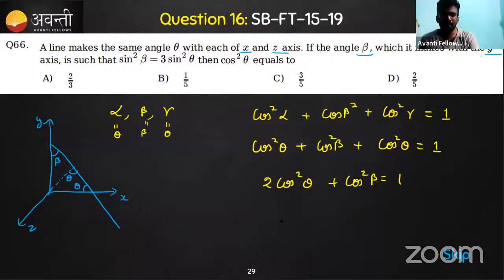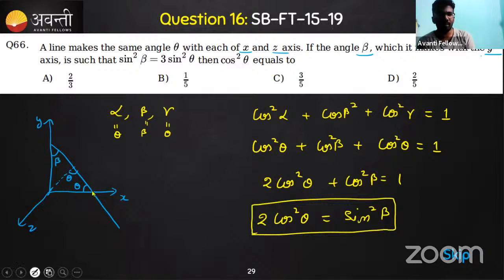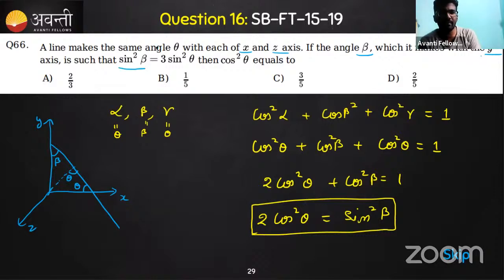We got one equation here. 2 cos square theta is nothing but 1 minus cos square beta, that is sine square beta, we can call it, right? So we got some expression related to it. Now see the question. The question says sine square beta is equal to 3 sine square theta, isn't it? So we can make use of these two relations and we'll get an answer here.